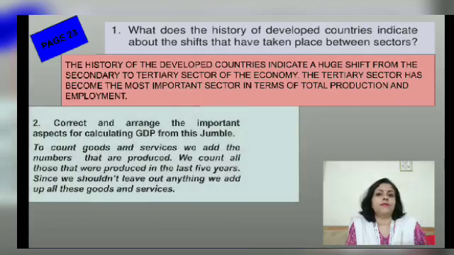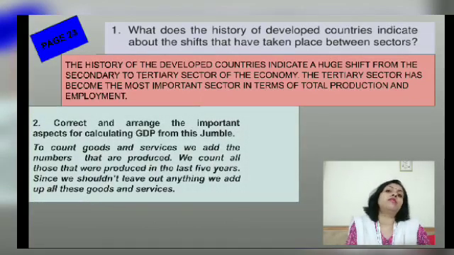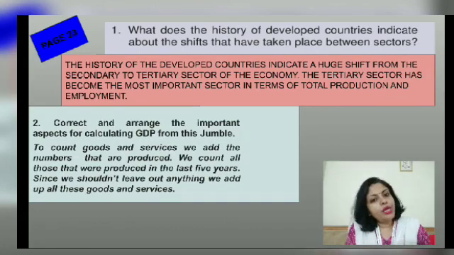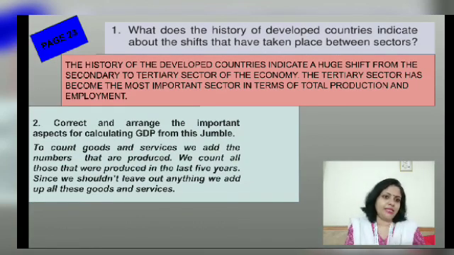That is your answer. The second question which came in this page number 23 exercise was to arrange this jumble which has been given. It is basically the definition of GDP. They have added a lot of errors in this particular paragraph. Things which are not actually a part of GDP are also included in this sentence, you need to identify it. Now when you identify, they are saying that you produce in the last 5 years. Now GDP is not calculated in 5 years, it is calculated on a yearly basis.